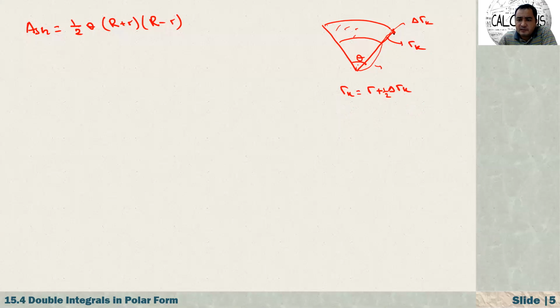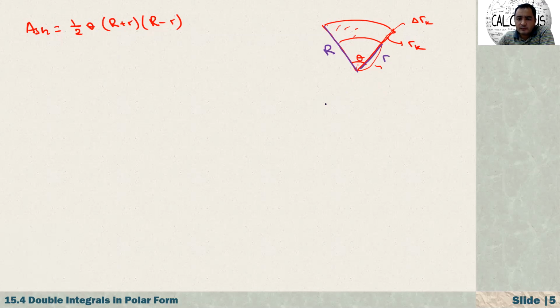And how about the big one? We are talking about this capital R, and this lowercase r.